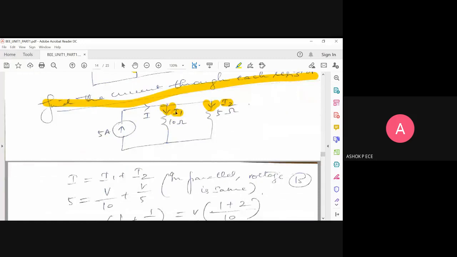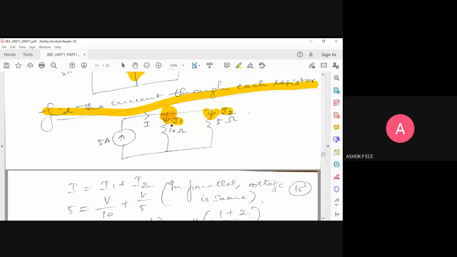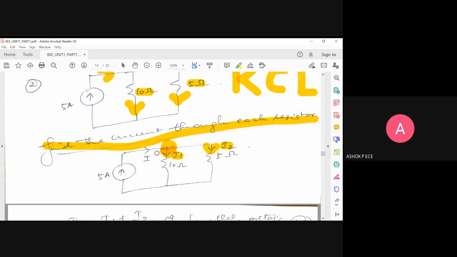Okay. So this is going to be my node, and this is going to be my node. Going to apply KCL. And as your friend said, the sum of incoming current is equal to the sum of outgoing current. At this node, what is the incoming current? Only 5?